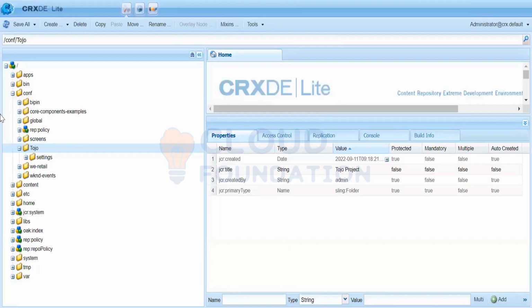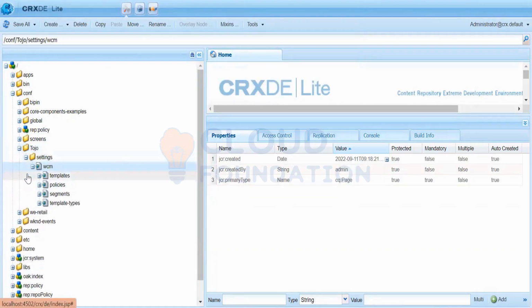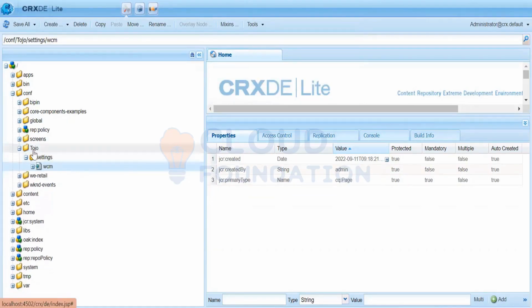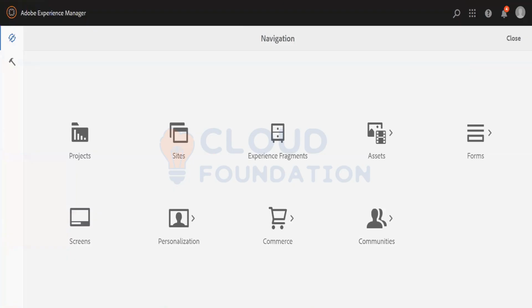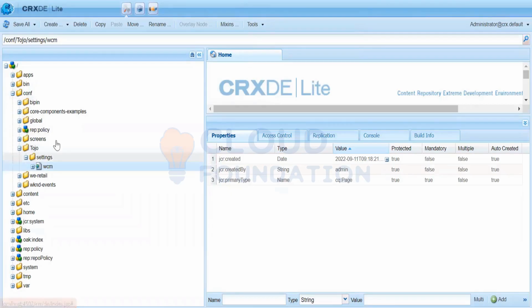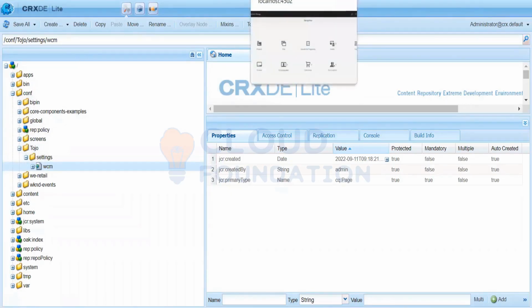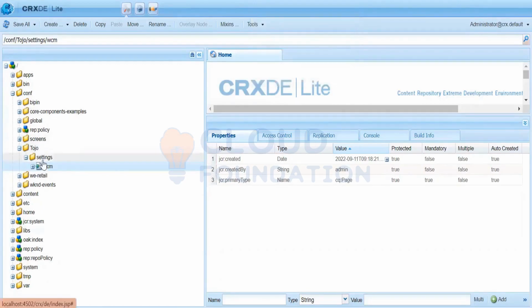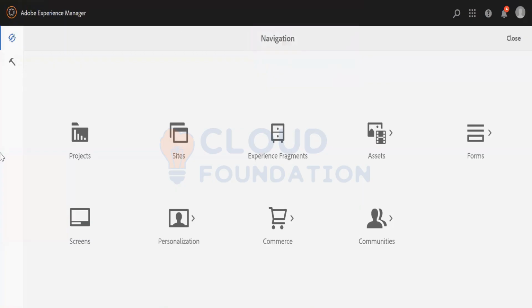I need to give authority to my folder that it should be able to create content fragment models. Here, as of now, you have this Dojo settings WCM. I will give this Dojo folder the authority to create content fragment models. Then you will see a new folder below settings will get created. Let me just show it to you.